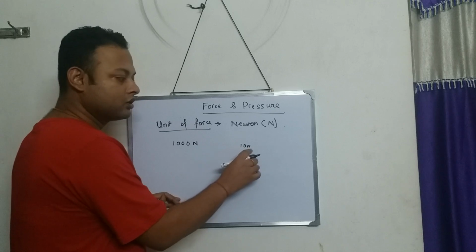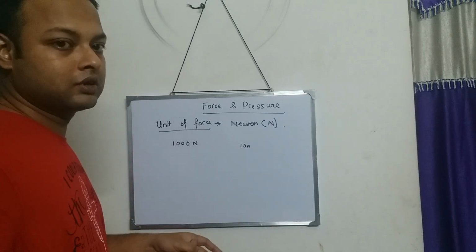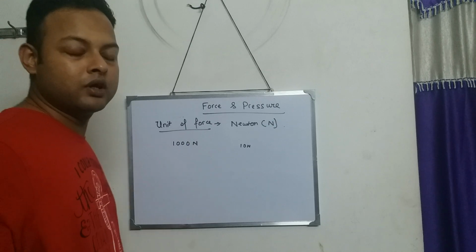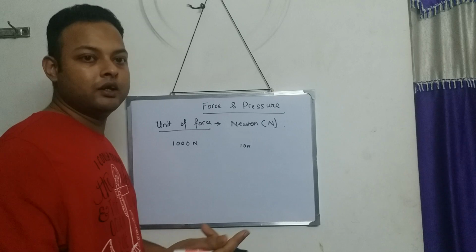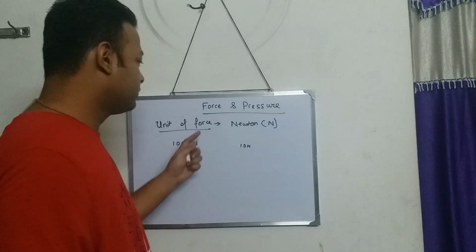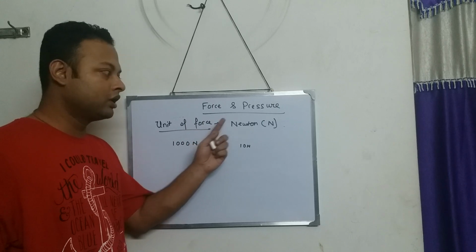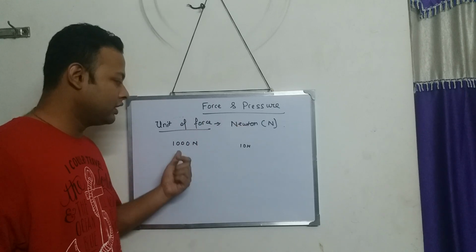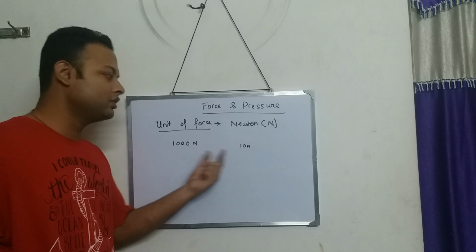So the Newton is the unit of force, because force is a measurable quantity. Anything which can be measured has a unit attached to it. Examples are 1000 Newton of force or 100 Newton of force. This is a big force, this is a small force.